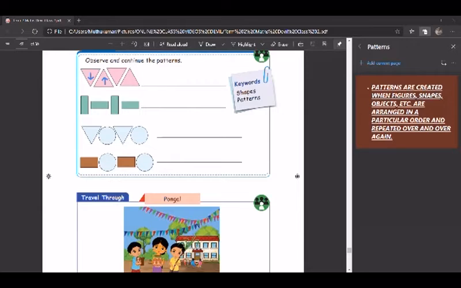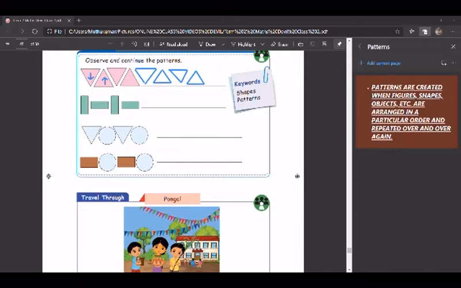Yeah, pointing downwards triangle. The next one is upward triangle. Next is downward triangle. Next is pointing upward triangle. So this pattern continues. Okay, children. And look at the next one, children.